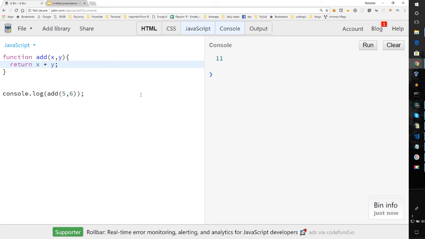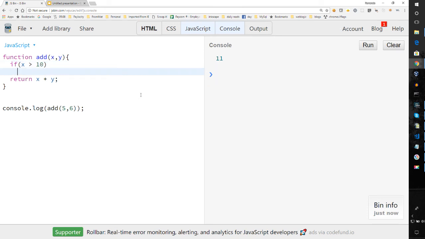But what if I had some complex logic, something common that you do in other languages? So if, for example, x is greater than, let's say, 10, return x plus y.